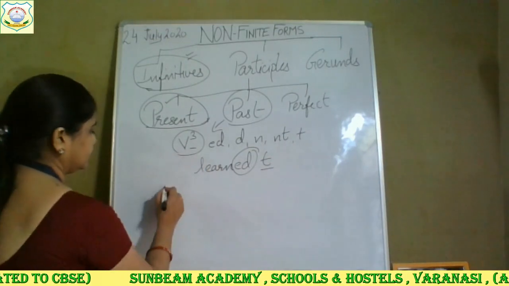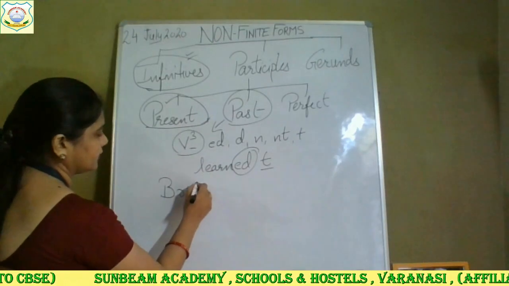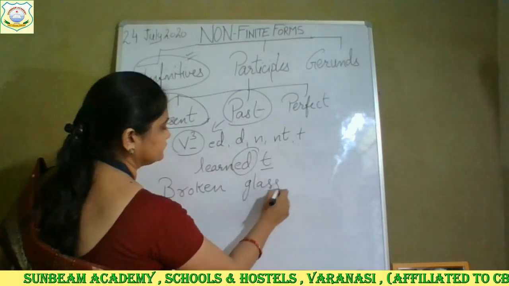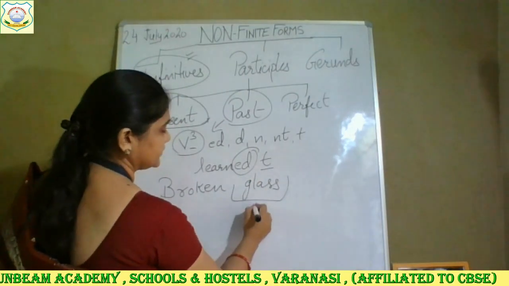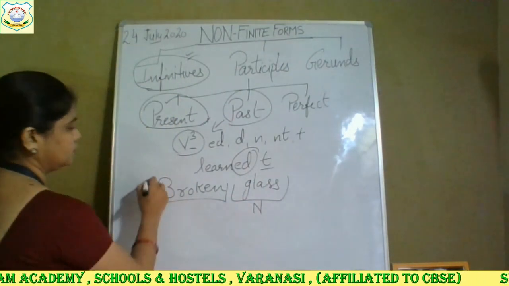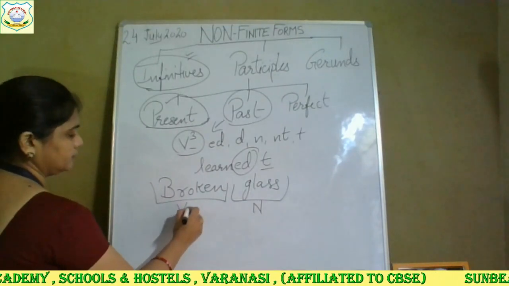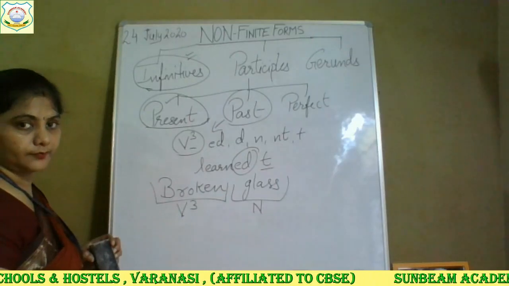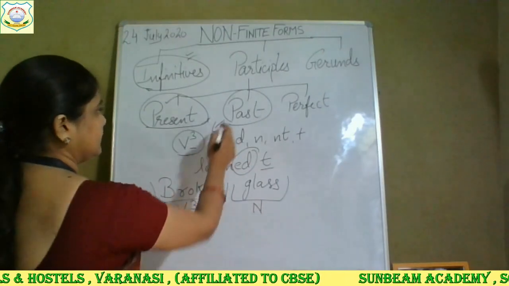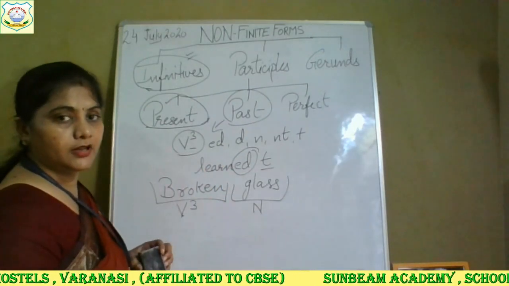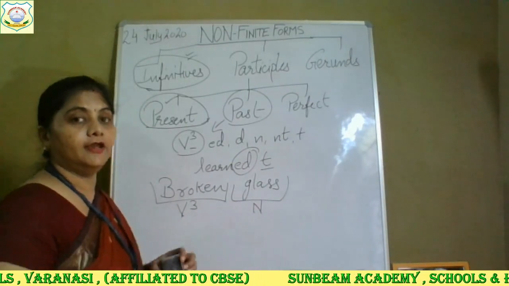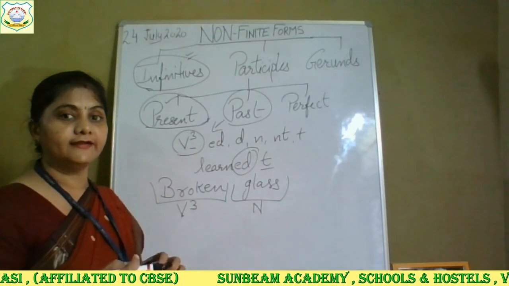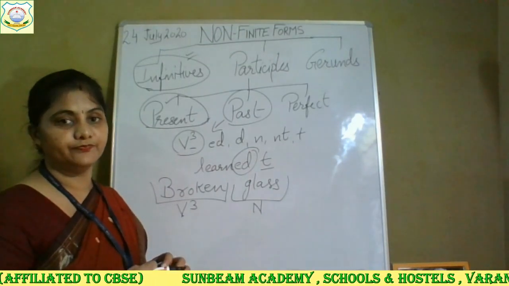If I write here, broken glass. Glass is a name, a noun. Broken is the third form of the verb. In past participle, it shows that the action has been completed.